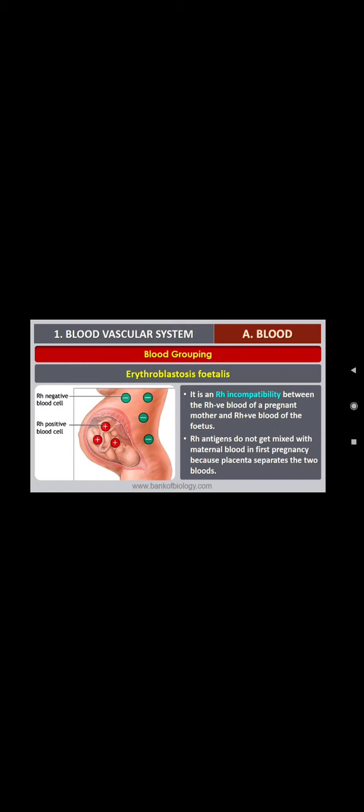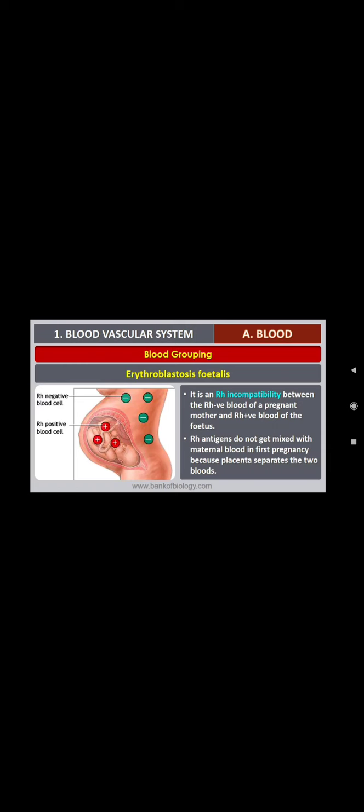So what happens, you know very well that during development of the embryo, the placenta will be formed. The placenta is a link between the mother and the fetus through which the oxygen and nutrients will be carried. Which one will carry all these nutrients and gaseous exchange? Through blood only, isn't it? So mother's blood consists of RH negative. Now the fetus blood consists of RH positive.